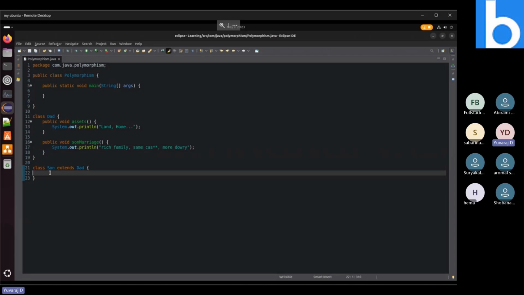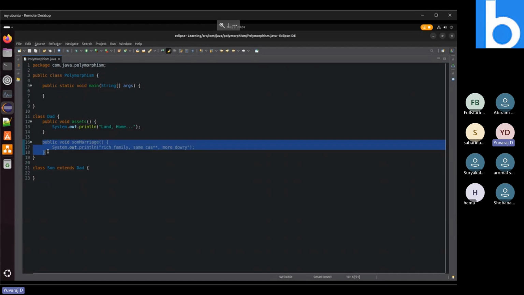That class has a method like son marriage. So what it will do now: each and every parent thinks like that, they will have some dream. Our daughter-in-law needs to have a rich family, and so on. She needs to give more dowry like that and all. So the parent class has a method like this.